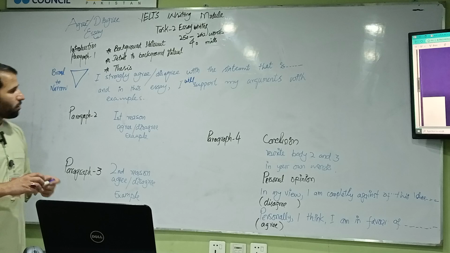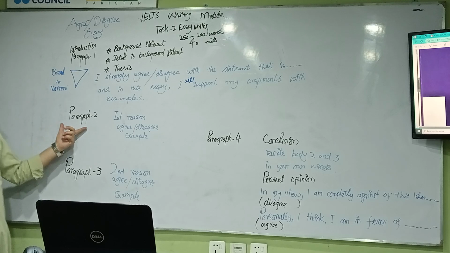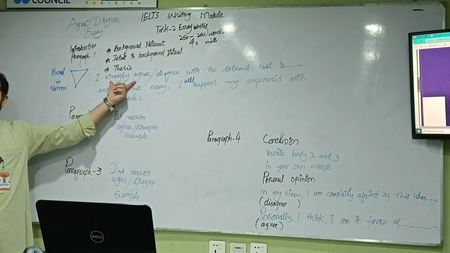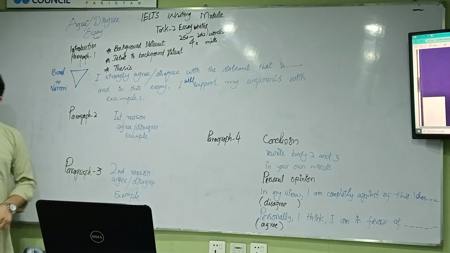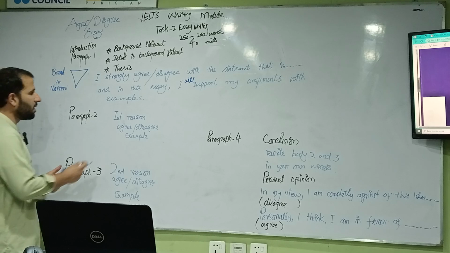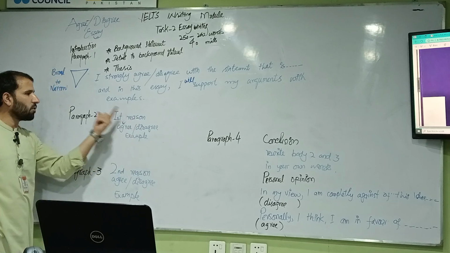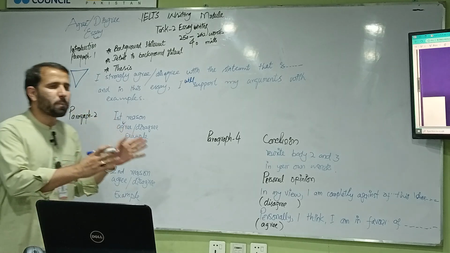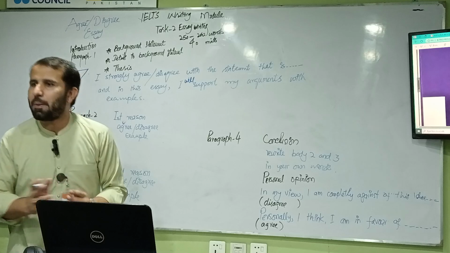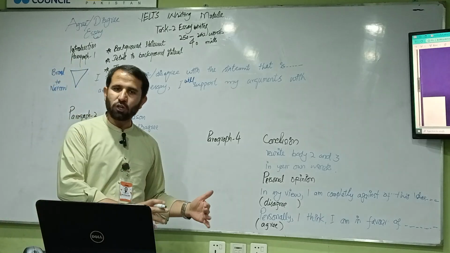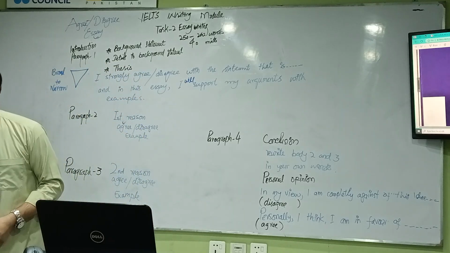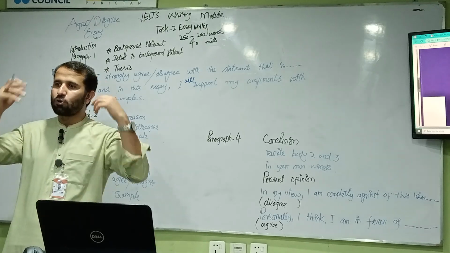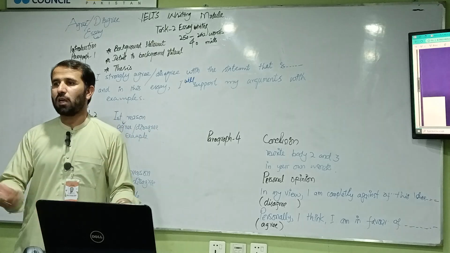Got it? Now, how should I write my body? Paragraph number 2. First reason, agree or disagree. I have already said in the thesis that I agree that criminals should be put in jail. My first reason is that criminals should not be considered part of society. They should be put in jail for some time. They should live apart from their society to think about what they have done and what they are doing.